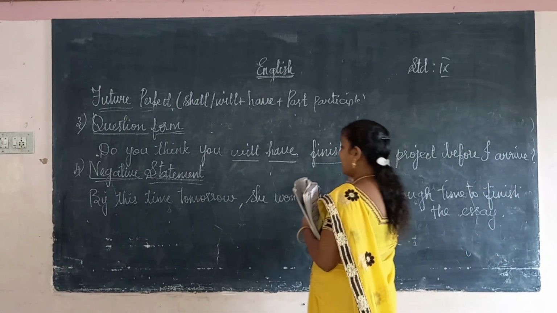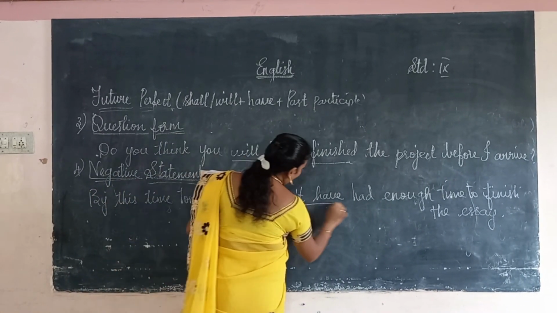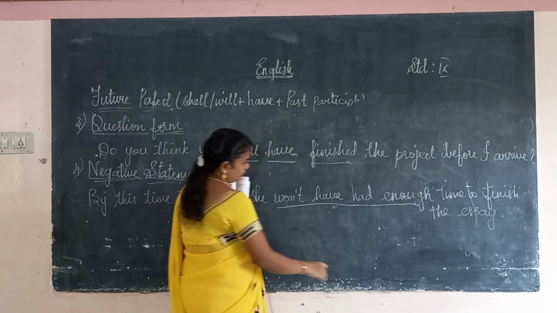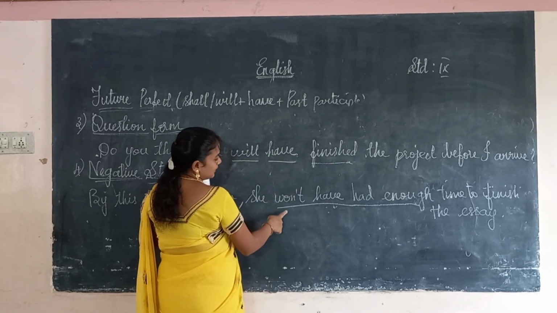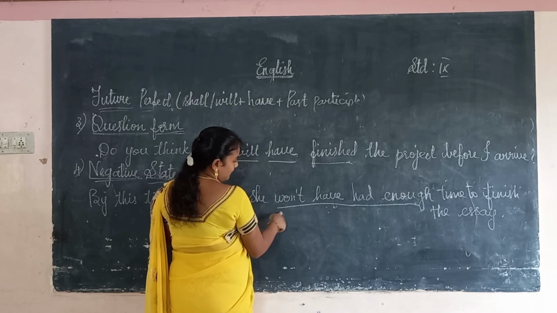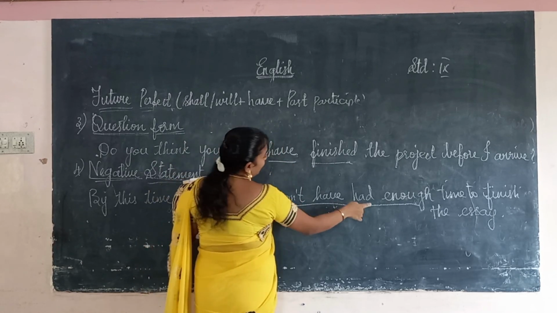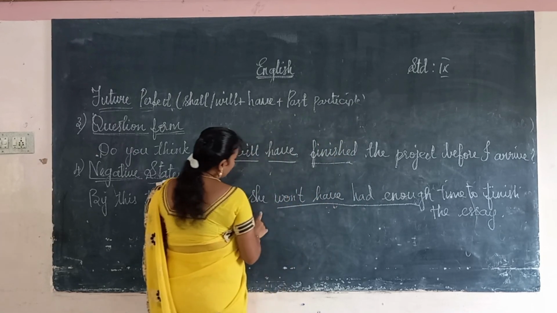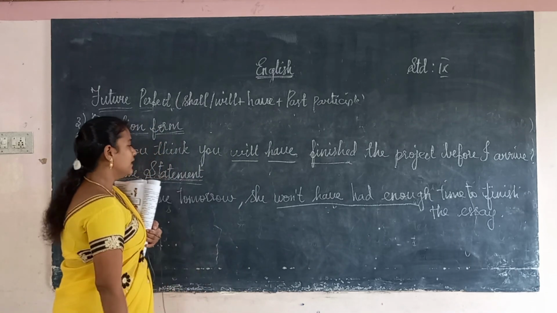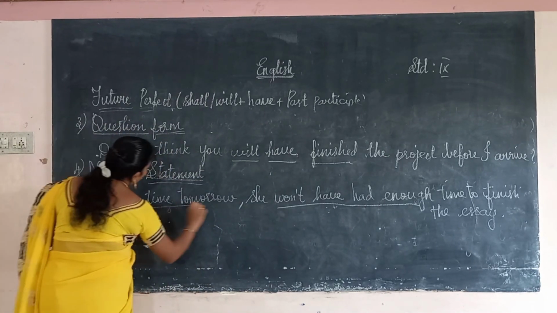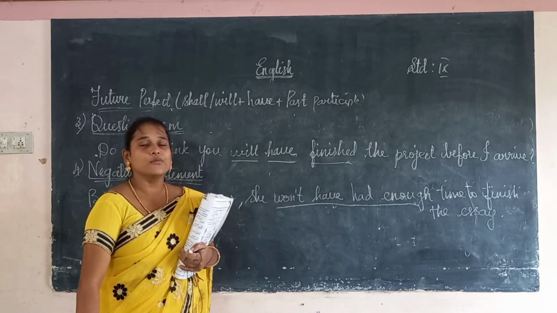So in the negative statement, by this time tomorrow, this is the future, won't have had enough time. Won't have had: will plus not is won't, have is there as per the rule, had is the past participle. By this time tomorrow, this is a future perfect in the form of a negative statement.